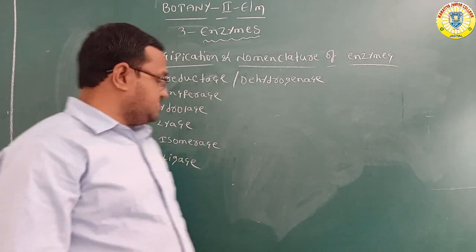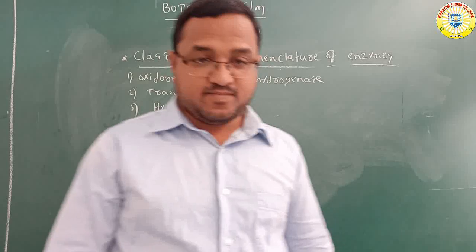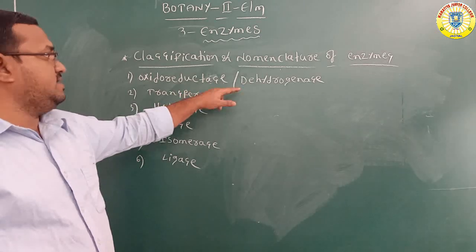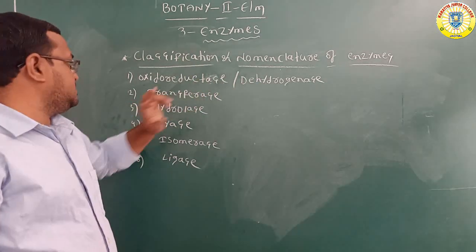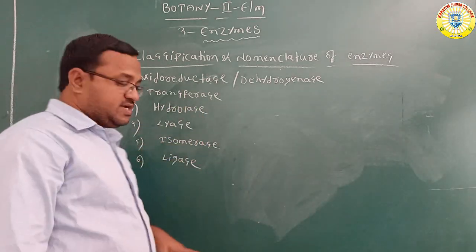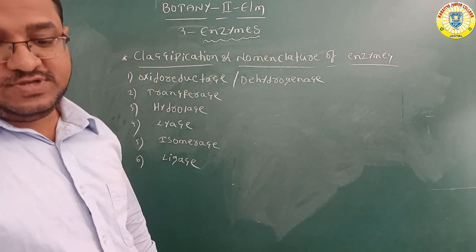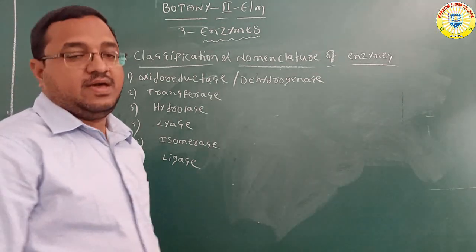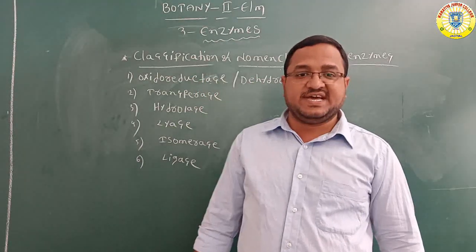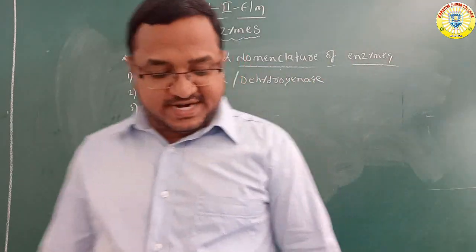Okay, these are the 6 classes: oxidoreductase or dehydrogenase, transferase, hydrolase, lyase, isomerase and ligase. These 6 classes are divided into 4 to 13 subclasses. Each enzyme is identified with a 4-digit number. So here you can see detailed information, the first one.